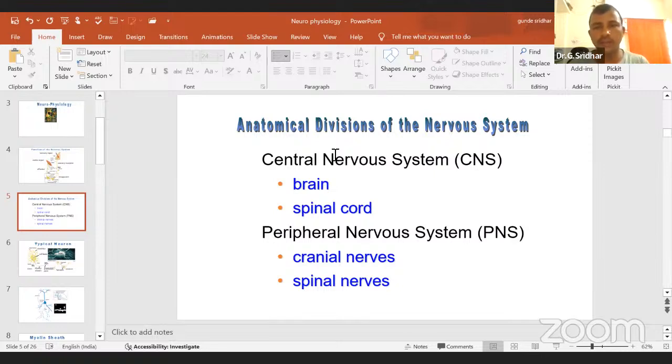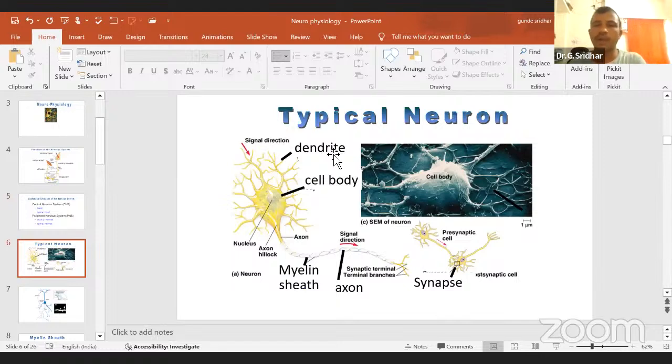Okay, that means the neuron is the main base for the structure of the nervous system as well as the function of the nervous system. That's why we call the neuron the structural and functional unit of the nervous system. Please don't forget this word. Then we'll discuss the main part of the nervous system, that is the neuron. You can see this diagram. There are different, rather clumsy diagrams you are finding. Actually, the neuron, if you observe it under the electron microscope, is the same.